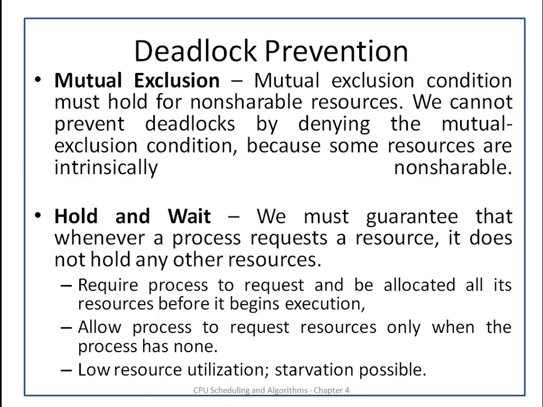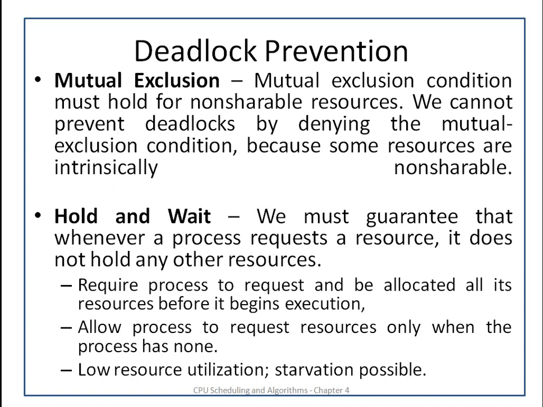So let us see first the deadlock prevention. We know that there are four necessary conditions. Our aim is that any one of the necessary conditions should not occur in the system, so that there will be deadlock prevention. The first necessary condition was mutual exclusion, that no device should be in non-shareable mode in the system. So the mutual exclusion condition must hold for the non-shareable resources.